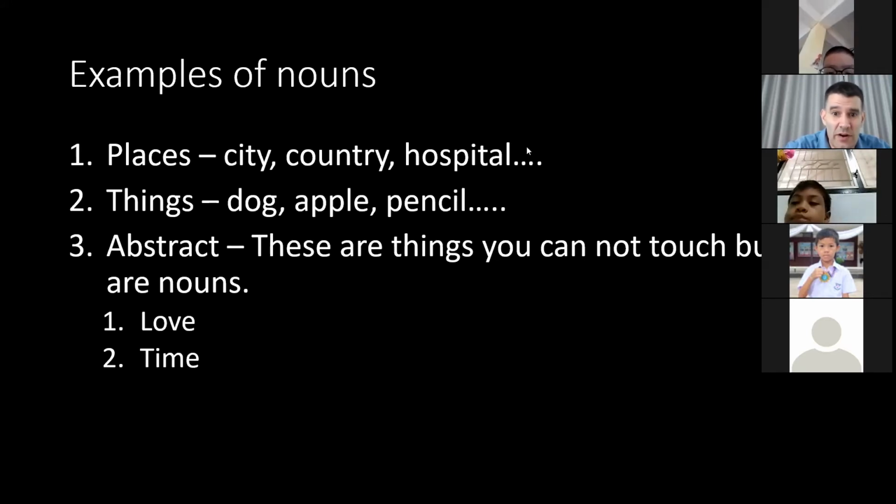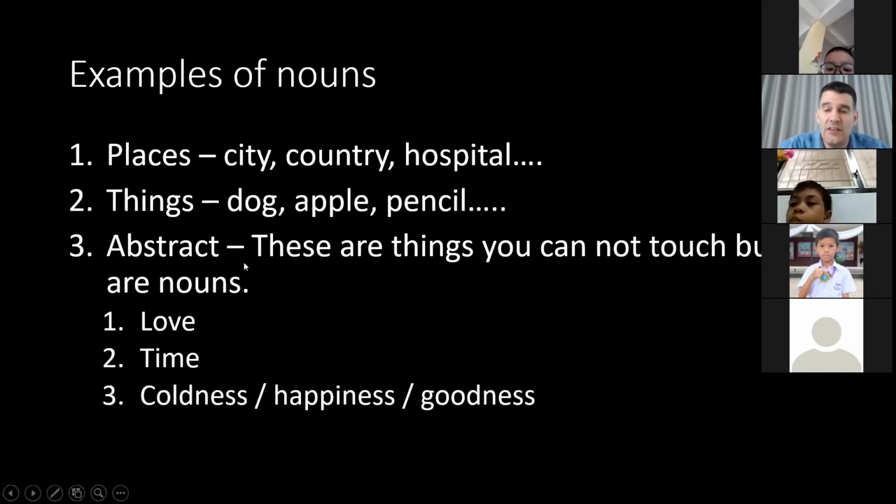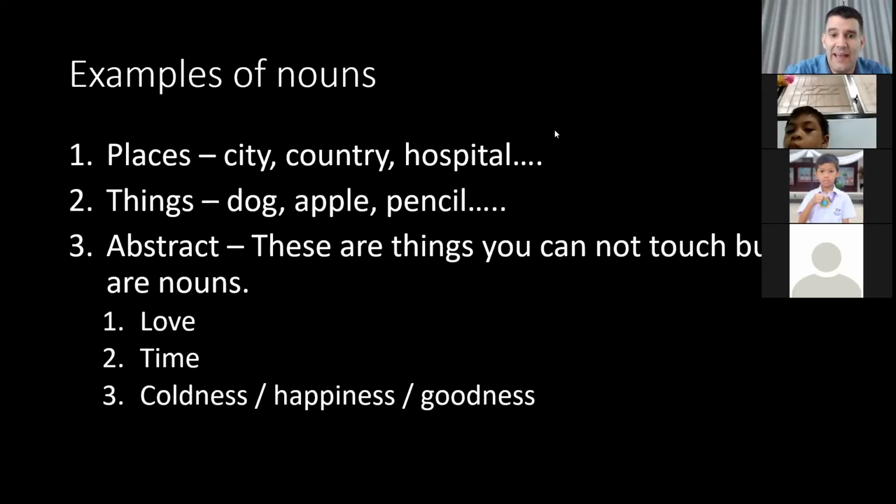And one more is you can change adjectives to nouns by adding ness. So cold is an adjective, but coldness is a noun, but you cannot touch coldness. It is similar to an adjective cold. You cannot touch it. Same with happiness. You cannot touch happiness. It is just changing the adjective of happy to a noun.